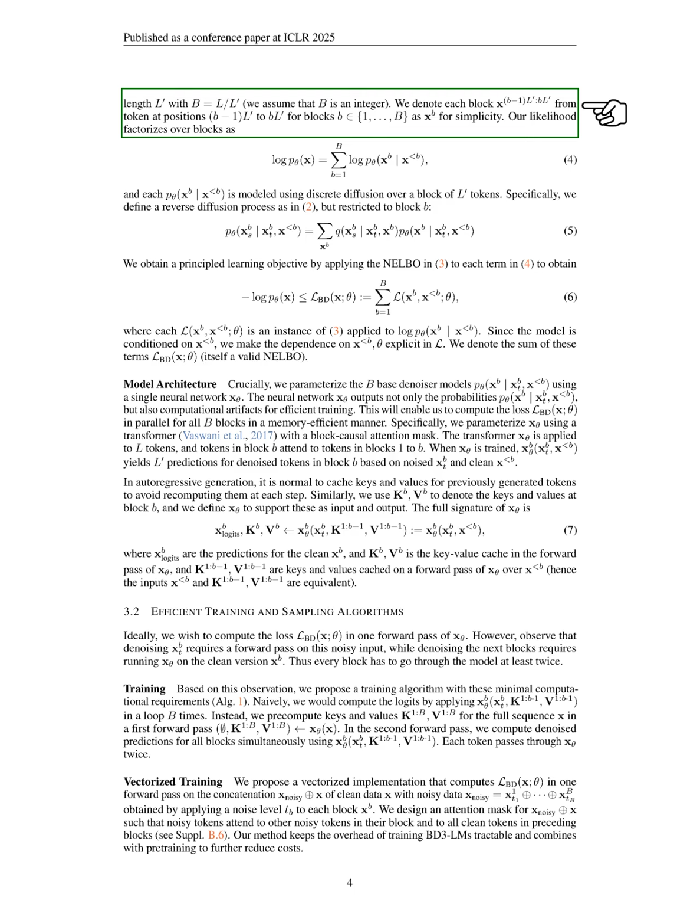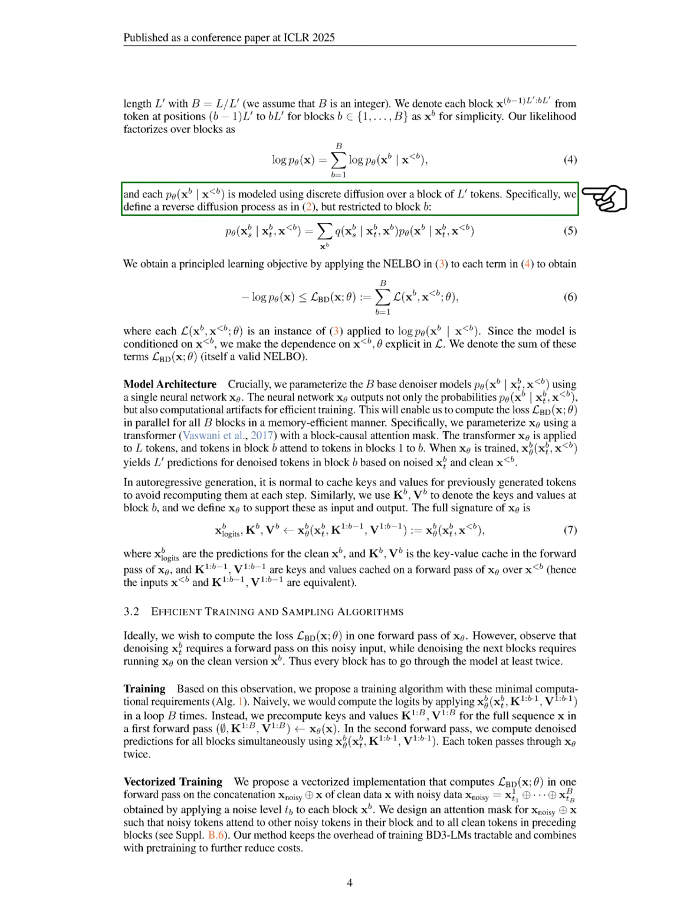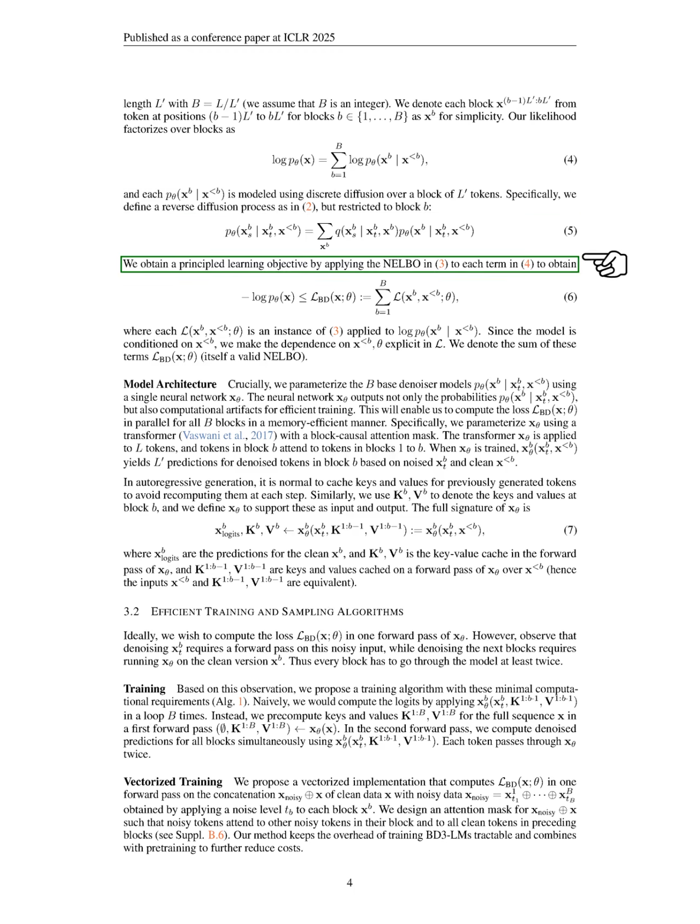We organize tokens into 59 blocks, each containing 60 tokens. We label each block for simplicity, and our likelihood is structured over these blocks, with each block modeled using discrete diffusion. We define a reverse diffusion process limited to each block and derive a learning objective by applying the NELBO to each term, making the model's dependencies clear.